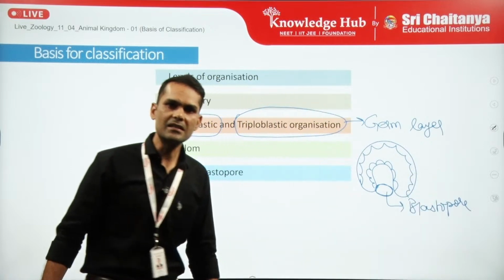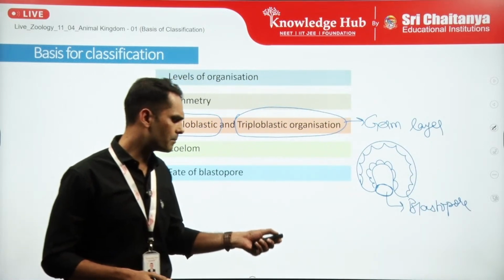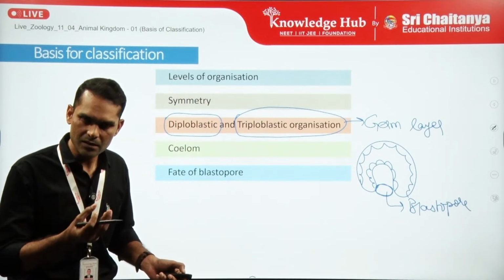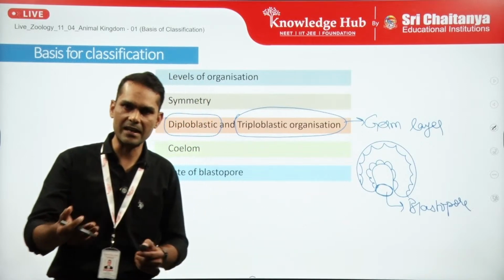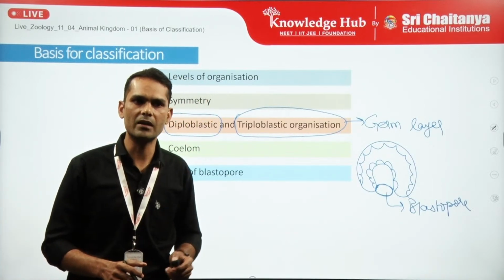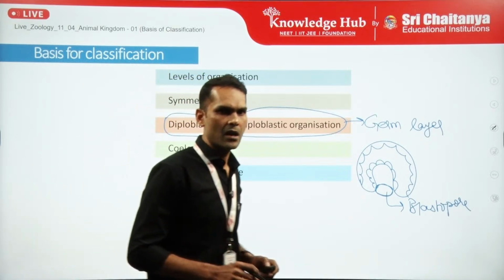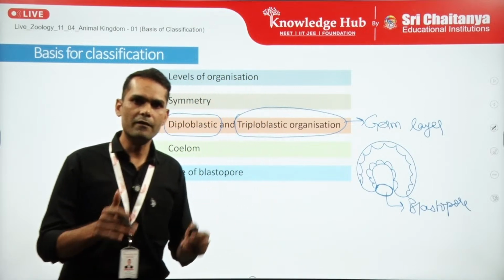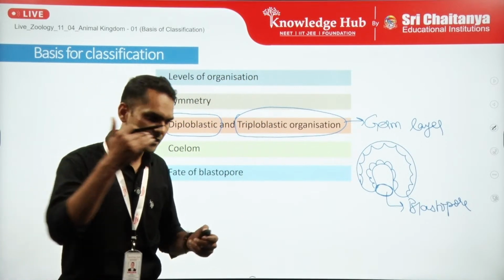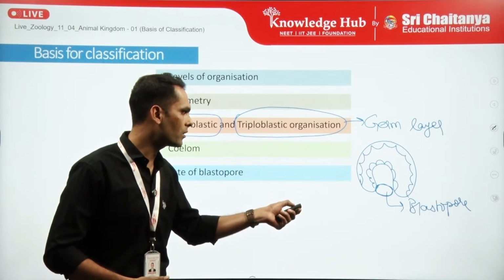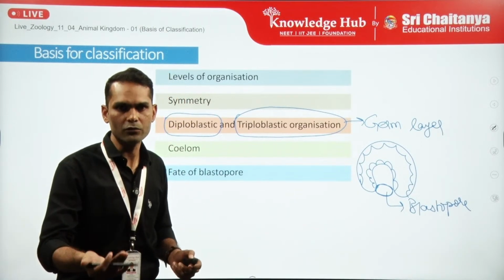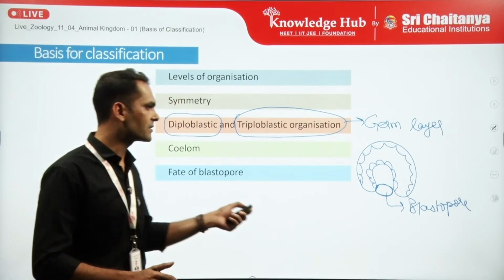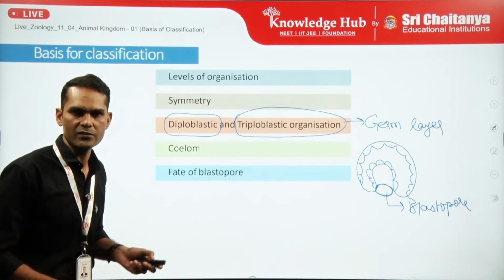Now in some animals, this particular blastopore, if it develops into mouth first and the opposite point into anus second, then such kind of animals are called protostomes. Or in vice versa manner, if this blastopore develops into anus first and the opposite side develops into mouth, then such kind of organisms are called deuterostomes. So we will discuss when we will discuss the fate of blastopore.